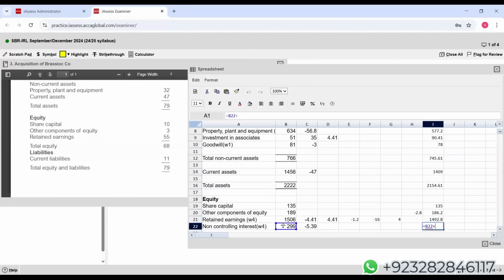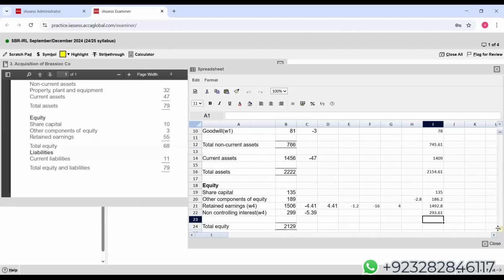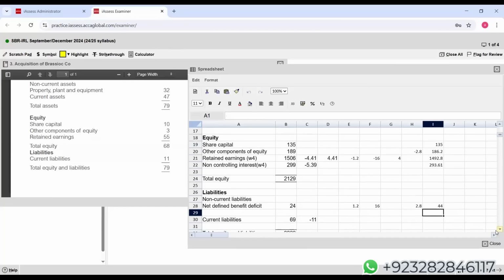We'll take this. After NCI, students, under non-current liabilities, we have got only this pension deficit.